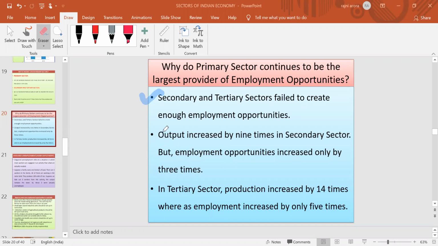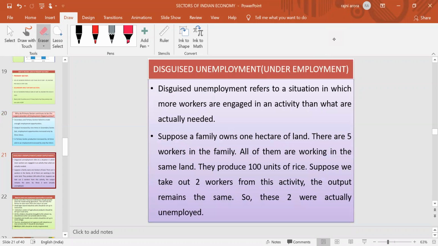Output increased by 9 times in the secondary sector, but employment opportunities increased only by 3 times. Similarly, in the tertiary sector, production increased by 14 times, but employment increased only by 5 times. The major reason is that these sectors didn't create enough employment opportunities to the extent of their contribution to the GDP. The reason behind it is disguised unemployment.